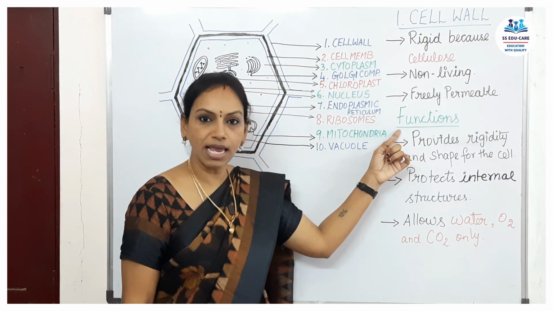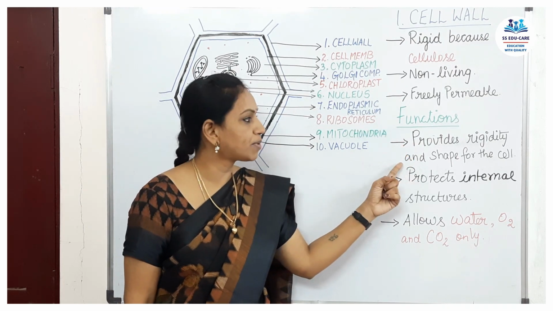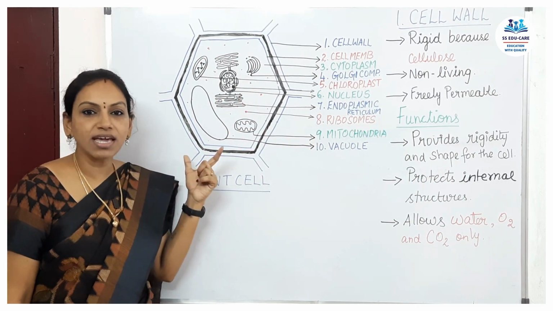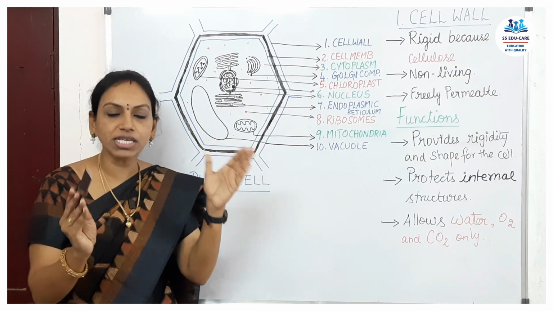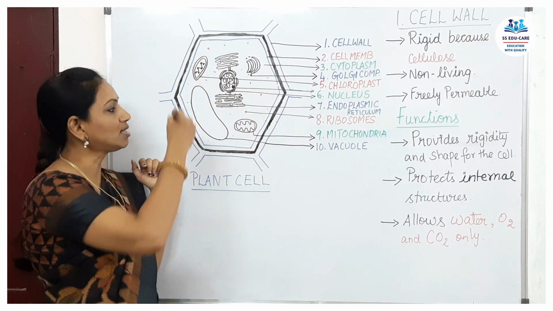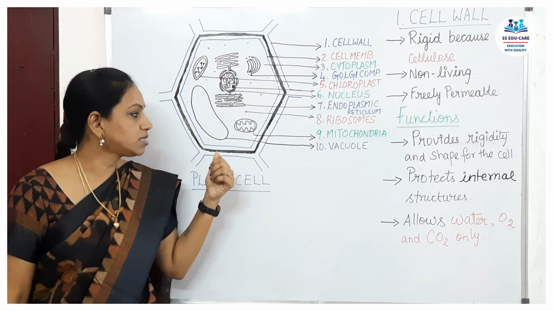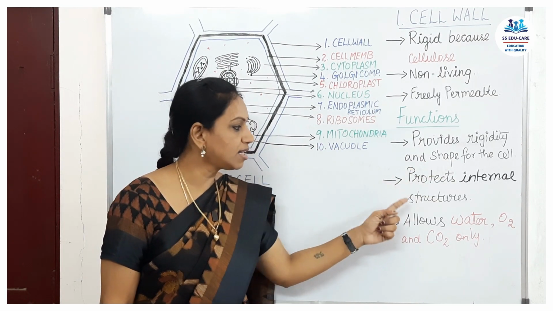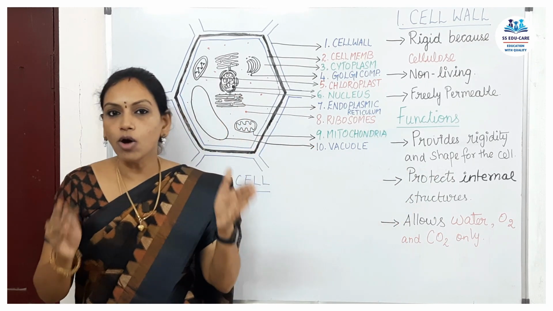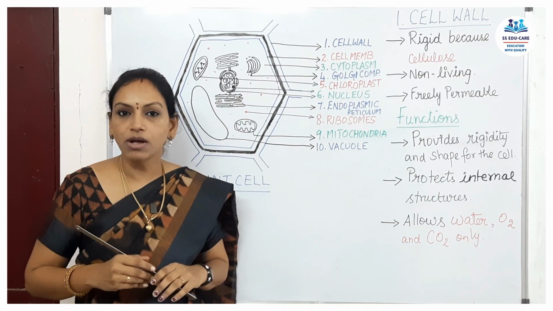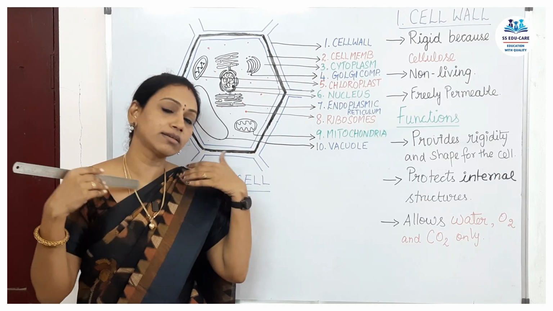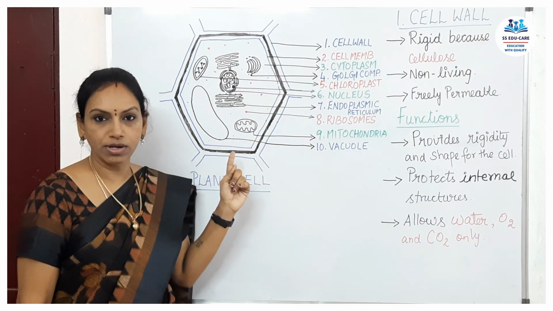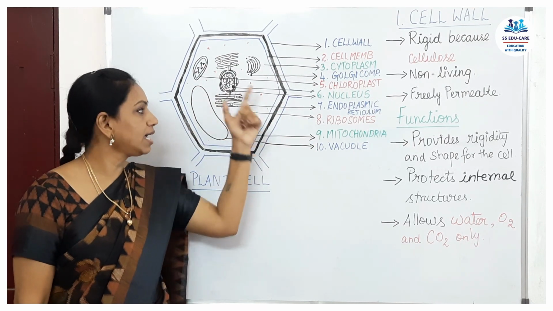Then functions of the cell wall. It provides rigidity and shape for the cell. If you see, a plant cell has a definite fixed shape. Look at this structure, it has a fixed shape. This is because of the cell wall. Then it protects internal structures. Like how for a house we have a compound wall around which protects the house, doesn't allow anything to get inside. Likewise, a cell also has a cell wall around for protecting the internal organs.